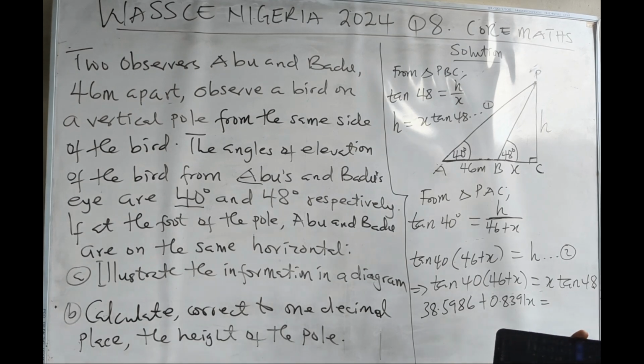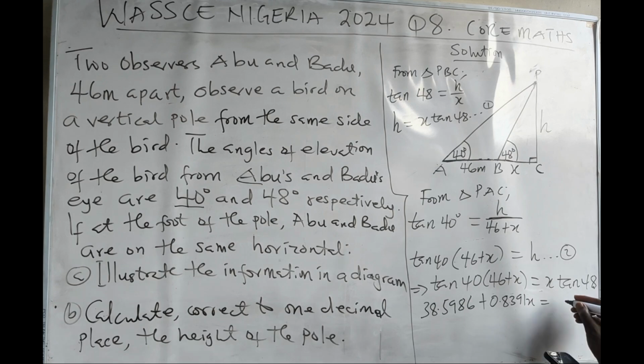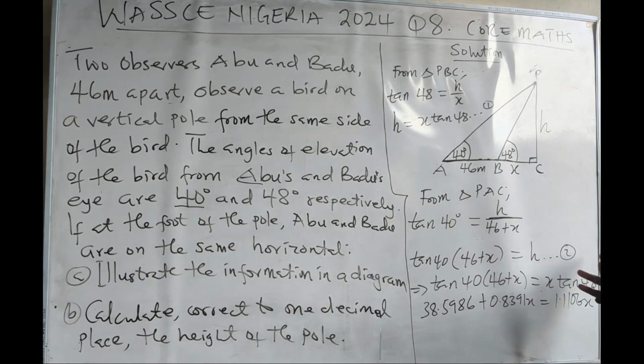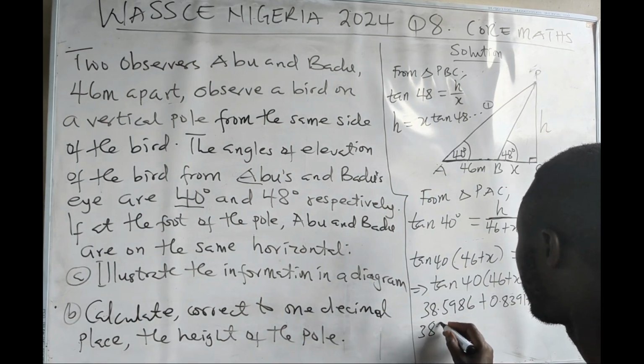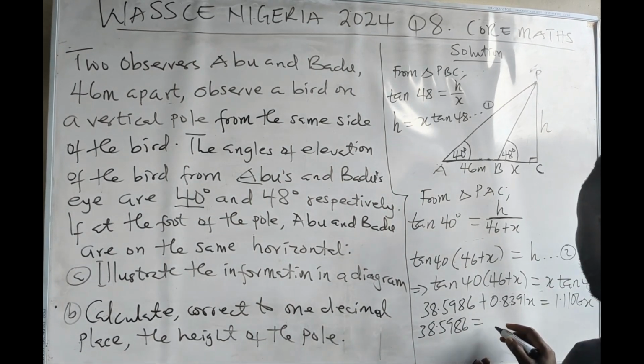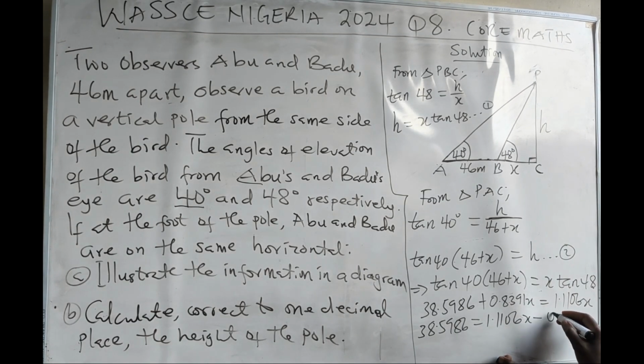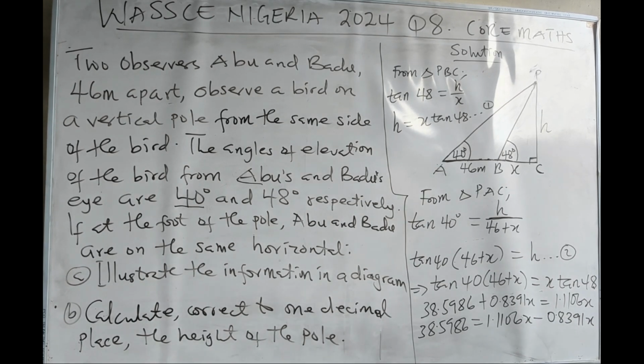So we just press tan 40, which will give us 0.8391x, equal to tan 48. Tan 48 will give us 1.1106 times the x. So what we are going to do is group like terms and find the value of x. So you will have 38.5986 equal to 1.1106x minus 0.8391x.